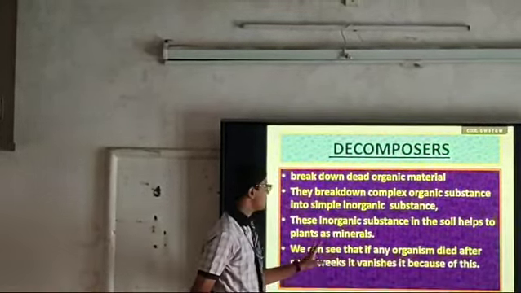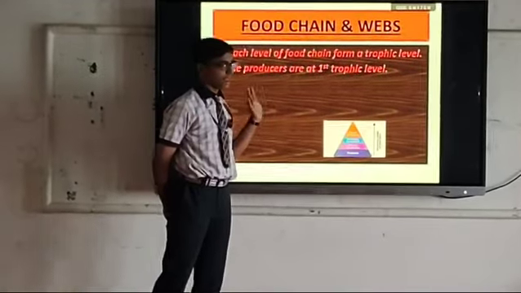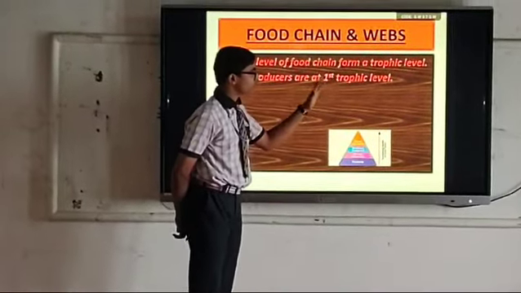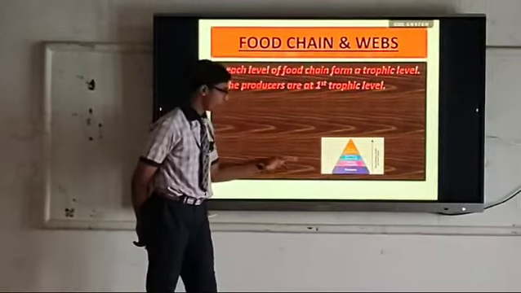Then food chain and food web. The steps of a food chain form a trophic level. What do you mean by trophic level? Each level of a food chain. A food chain has 4 levels. Each level is known as a trophic level. The producers, nothing but plants, are at the first trophic level. Who are at the first trophic level? Producers.